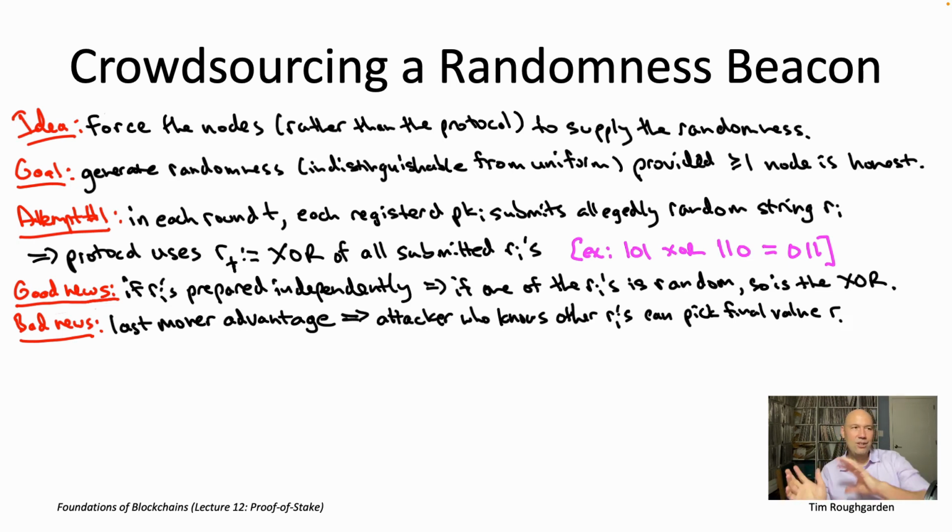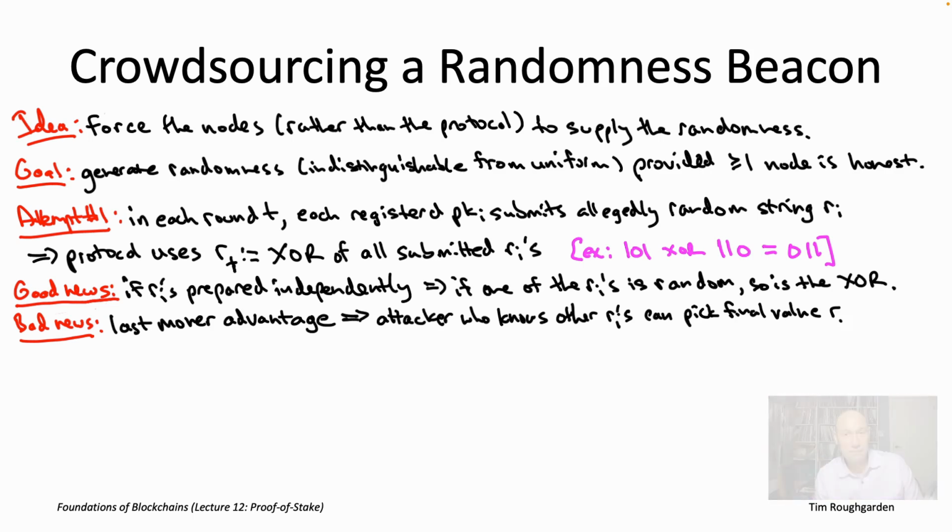Right? Because this attacker is going to know the other 19 contributions, so it knows their XOR. Maybe their XOR is 110, 110. And now the attacker gets to choose what toggles happen at the end. For example, if it wants to force the all 0 string, and everybody else's XORs to 110, 110, the attacker will also pick 110, 110, because that'll make the XOR equal to the all 0 string. If it wanted to force the all 1 string, it would use 001, 001, and so on. So literally, the attacker gets to pick exactly what the output is going to be, which is obviously a